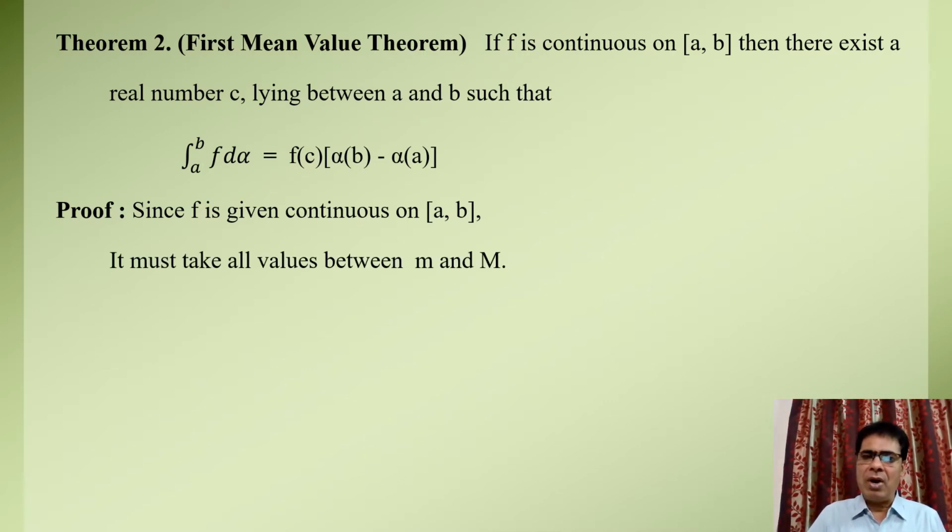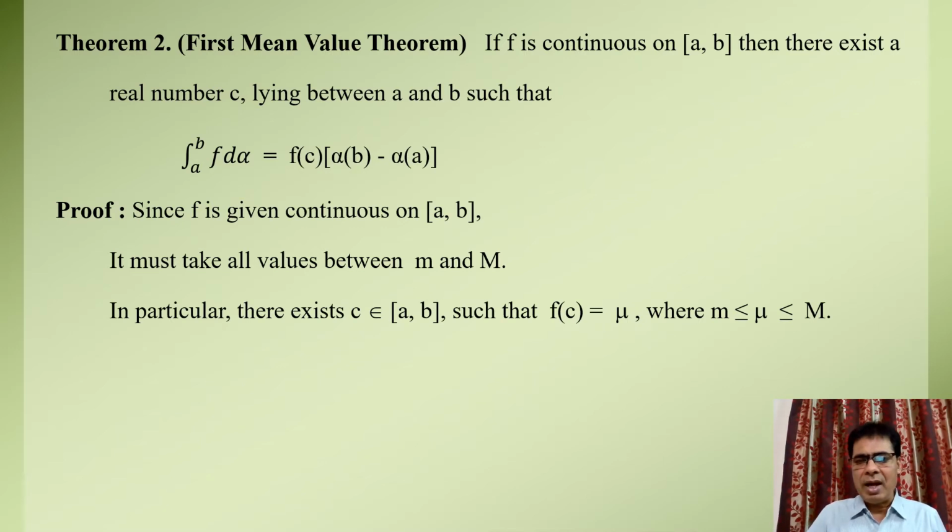Therefore, if small m and capital M are respectively the greatest lower bound and the least upper bound of function f in the closed interval AB, then f takes all values between small m and capital M. In particular, since mu lies between small m and capital M, there exists a member c of the closed interval AB such that f of c equals mu.